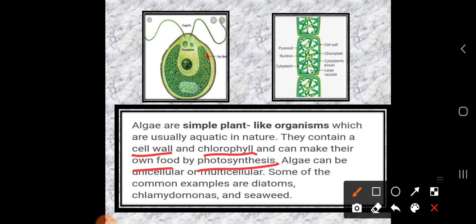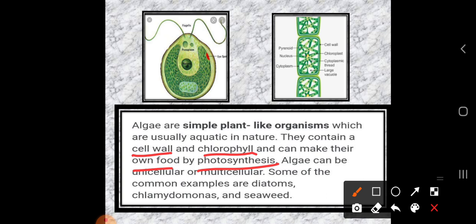Algae prepare their own food by the photosynthesis process, because they have a very good form of chlorophyll. Algae can be unicellular or multicellular, means we cannot say that it is multicellular or unicellular;